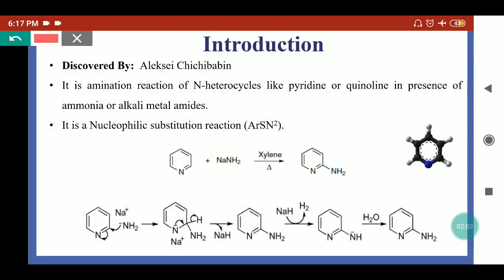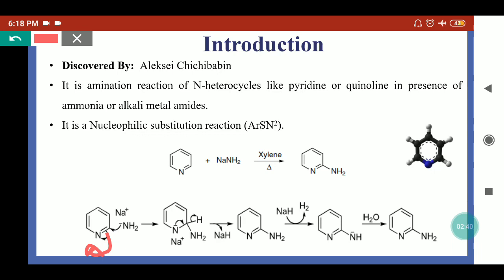If we are treating this pyridine with sodamide, then this NH2 negative, which is acting as a nucleophile, will attack the ortho position with respect to the nitrogen. So here at this position it will attack and the bond pair will shift towards the nitrogen. So nitrogen will have a negative charge which is stabilized with the sodium ion, and here we'll have the hydrogen and NH2 group. Again, that nitrogen has the extra negative charge which will go towards this carbon, and hydrogen will be eliminated to give the aromaticity to the ring. So here we have the aminopyridine and sodium hydride will eliminate.